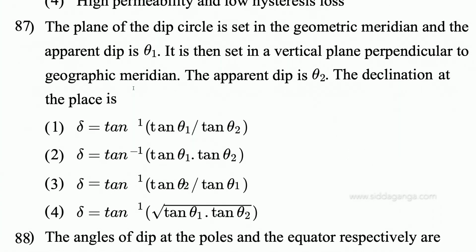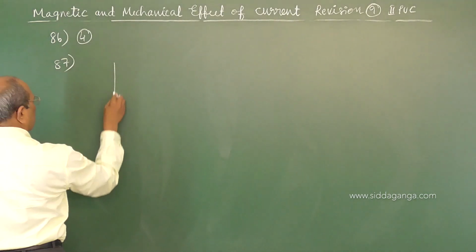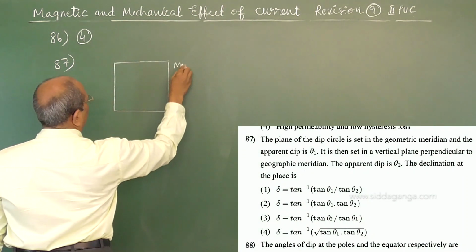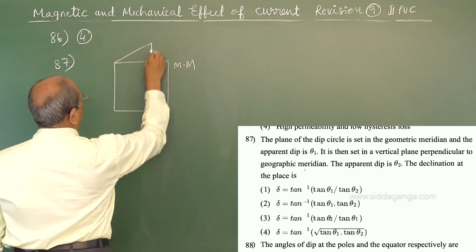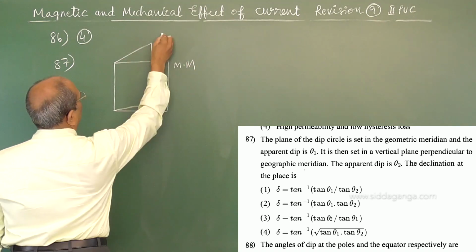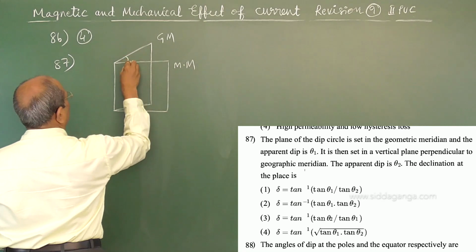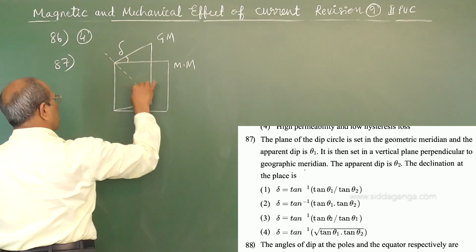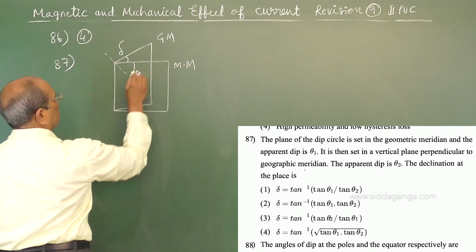The plane of the dip circle is set in the geographic meridian and the apparent dip is theta 1. It is then set in a vertical plane perpendicular to the geographic meridian. The apparent dip is theta 2. Declination at the place is? I am recalling, this is the magnetic meridian and the other is the geographic meridian. The angle between them we call declination, and dip we take as theta.